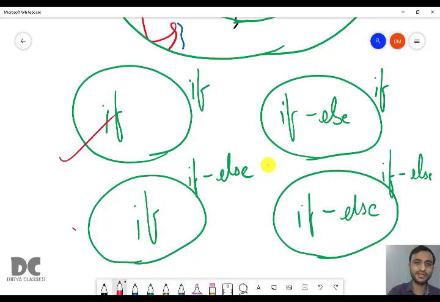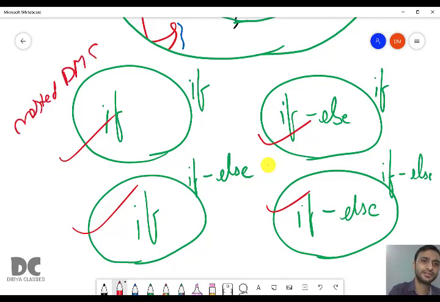All these four things are examples of nested decision making statements. Okay, if inside if, else inside if, if inside if else, and if else inside if else. It can be of any form.